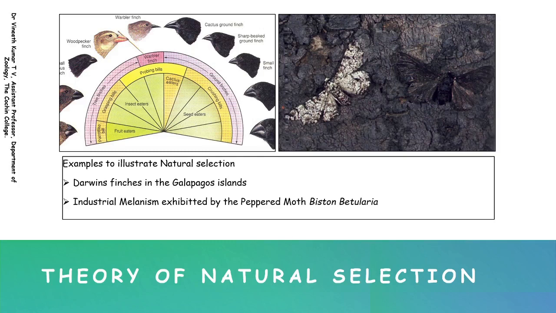And because of the vegetation that existed in that environment, they diverged into different groups. For example, this one is a cactus eater, and on that particular island only cactus was present.